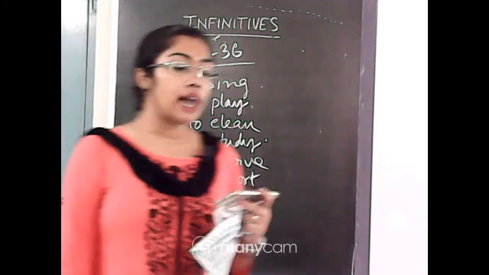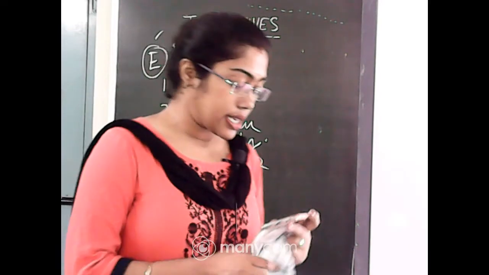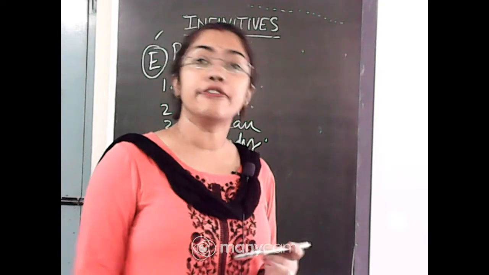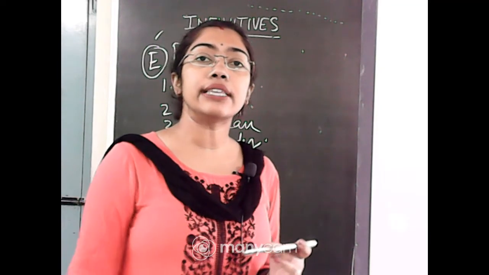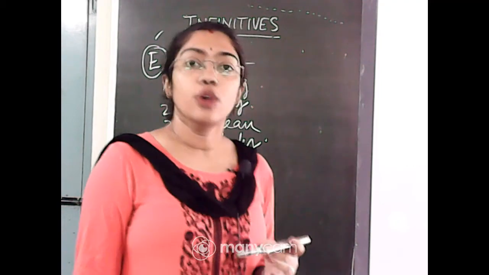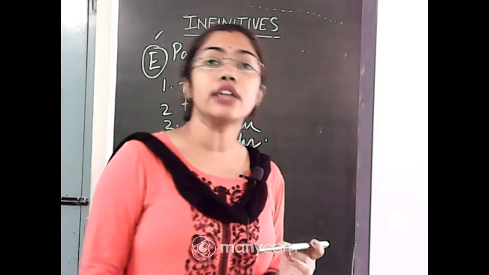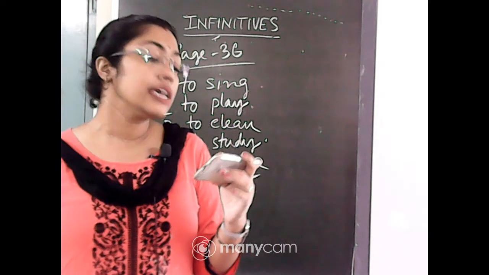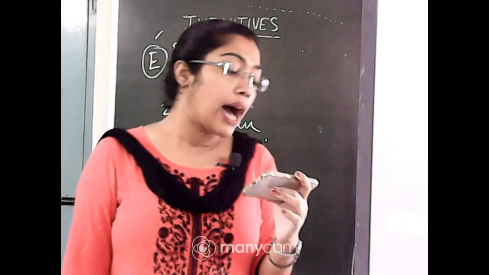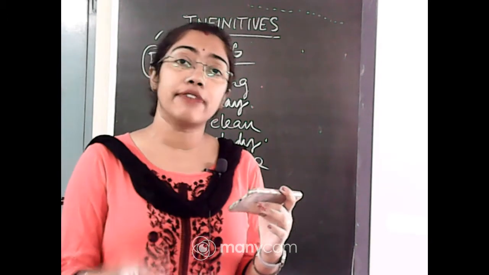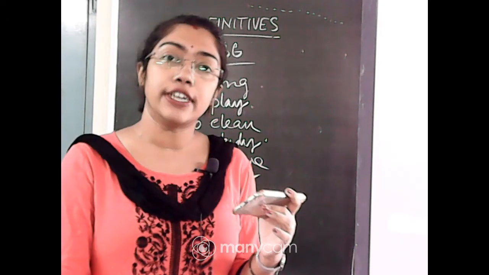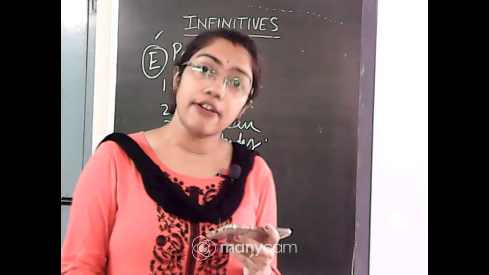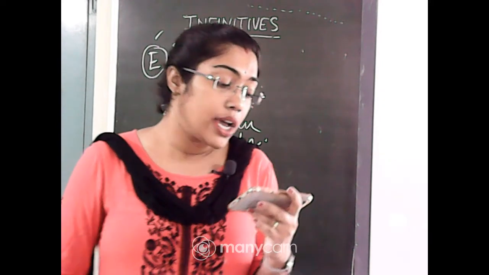Now the other rule for this infinitive is whenever we are using one infinitive in the sentence, obviously there should be one main verb. Without the main verb, you can't use the infinitive in the sentence. So, in every sentence you see there is first one main verb, asked to sing. Asked is the main verb and then we are using the infinitive to sing. Loved to play. Loved is the main verb, then we are using the infinitive.